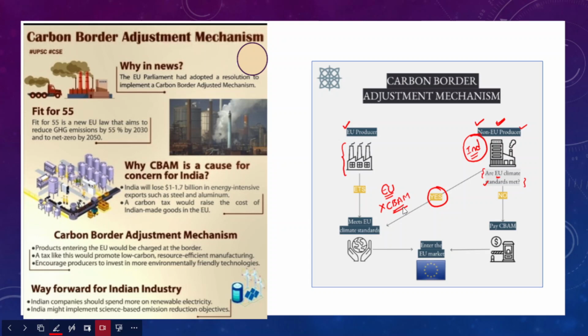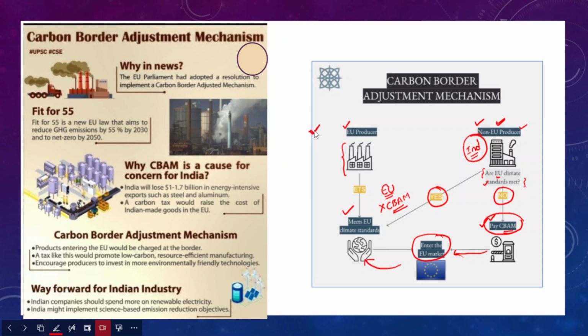However, if it does not meet the European Union climate standards, then it has to pay the carbon border adjustment mechanism to enter the European market. Since it pays the carbon border adjustment mechanism before entering the European market, only then will it be considered as meeting the European Union climate standards, because it already paid the carbon border adjustment mechanism tax. So this is how the procedure usually takes place.